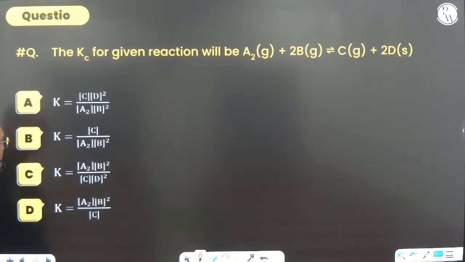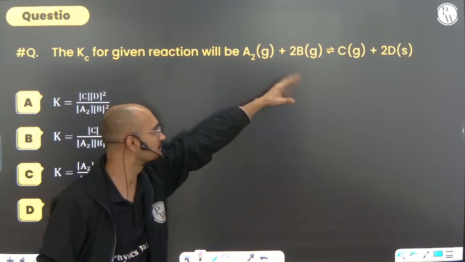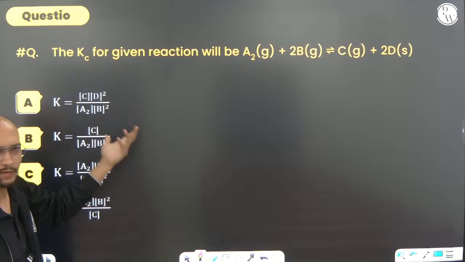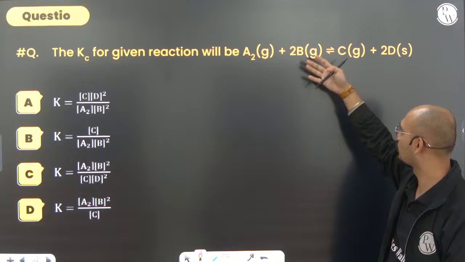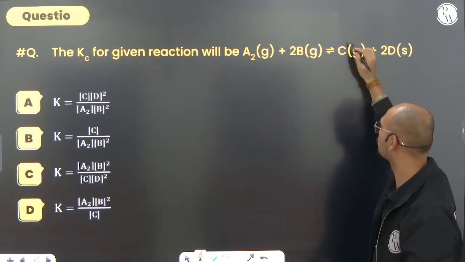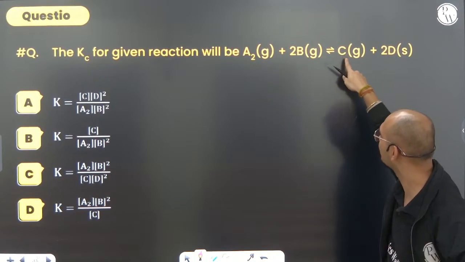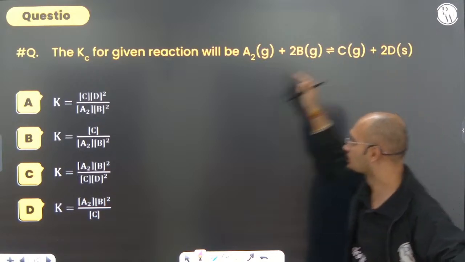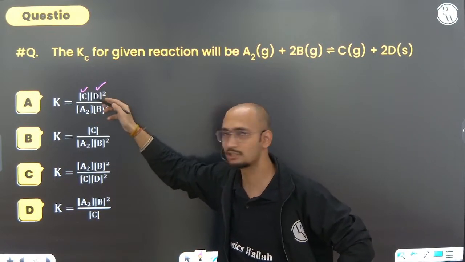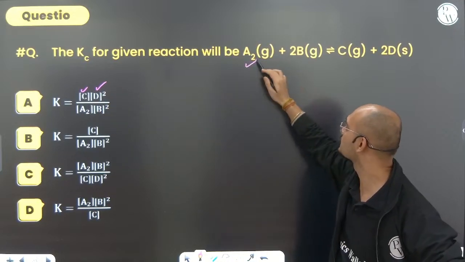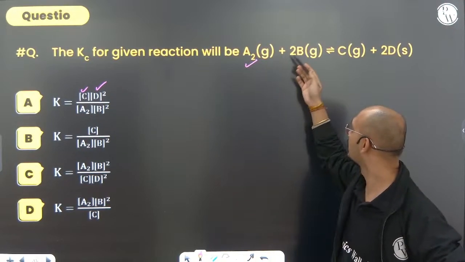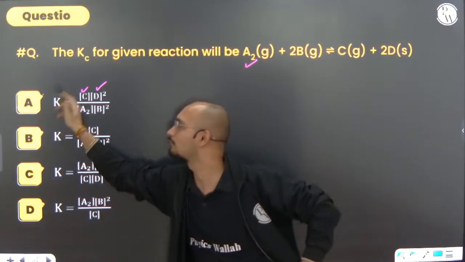Now we will see this with the questions. The Kc for the given reaction is this. How will you write the Kc? Not a big deal for you, right? Now here, what are the reactants and what are the products? We know that for the equilibrium constant Kc, in the numerator there should be products, and in the denominator there should be reactants. Concentration of C multiplied by concentration of D power 2, divided by concentration of A2 and B to the power 2. That is correct. Of course, A is the correct option.